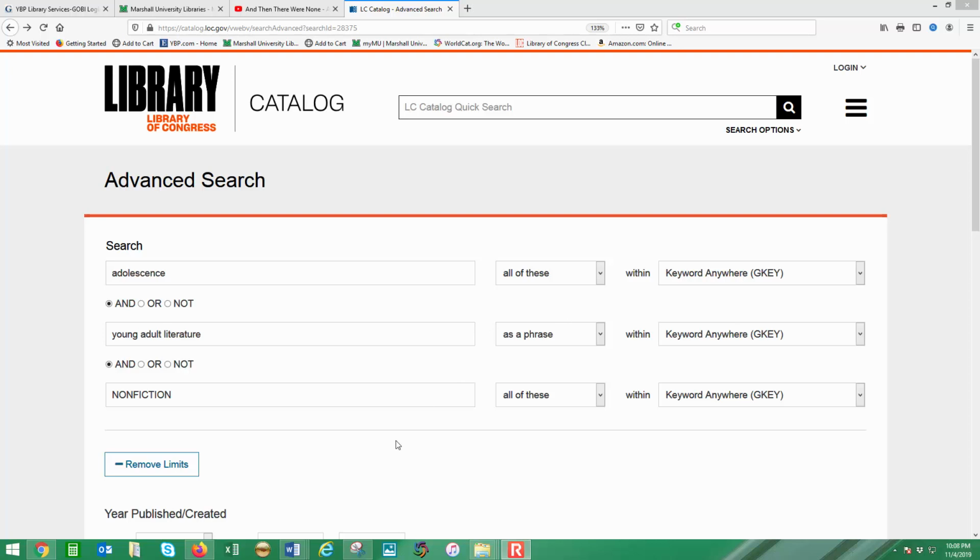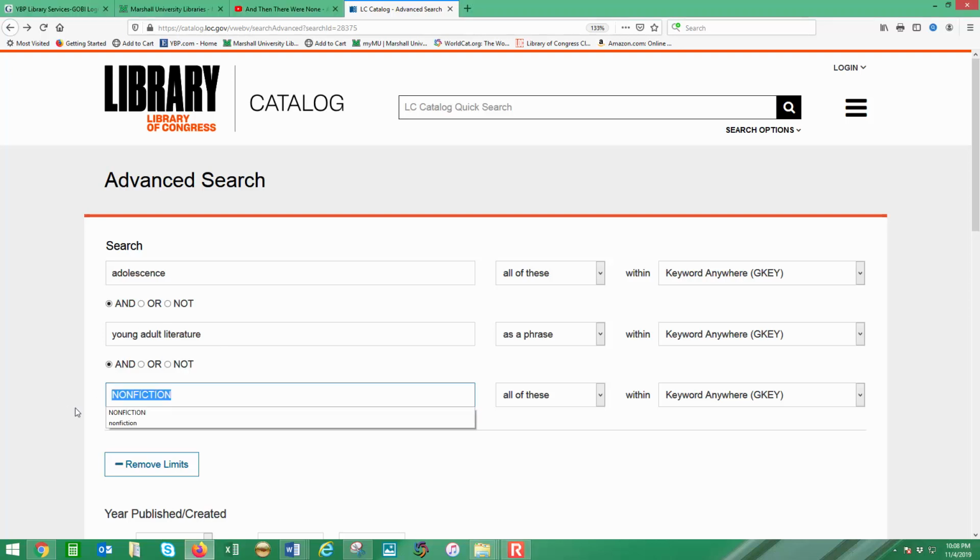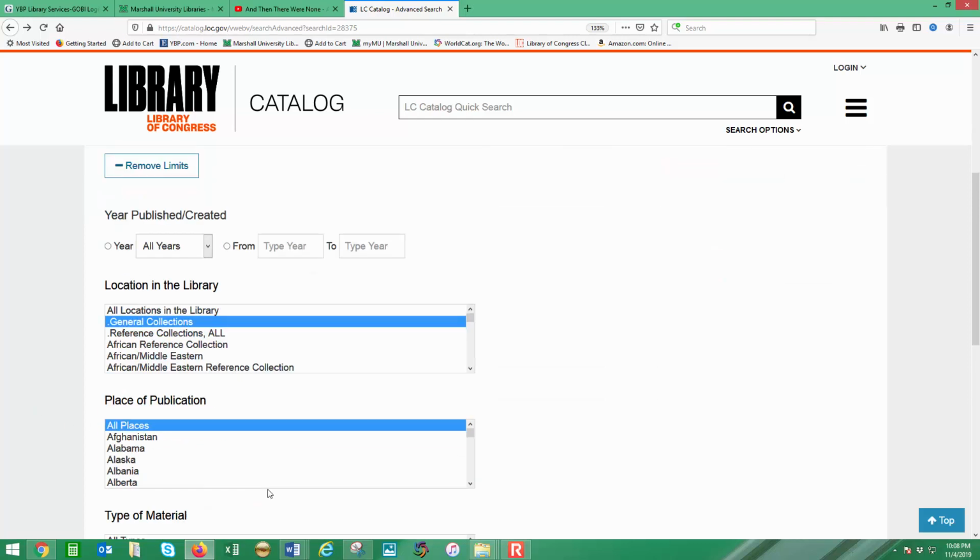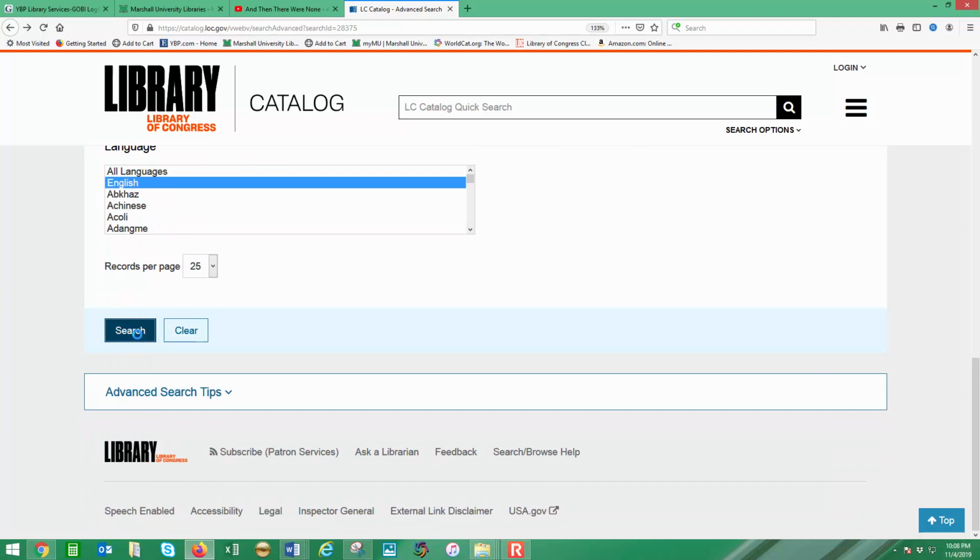Okay, so what we're trying now is the phrase young adult literature, and a tip that I received from one of the librarians that answered my email was to use this code that the catalogers add to a lot of the records. Let's see what this yields.